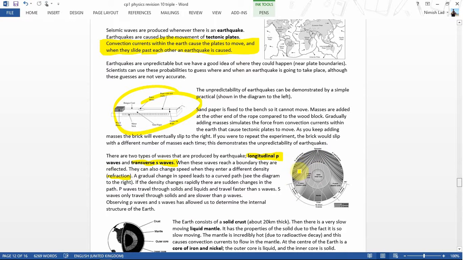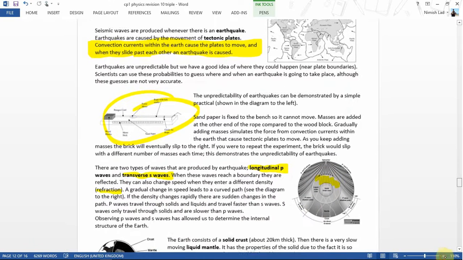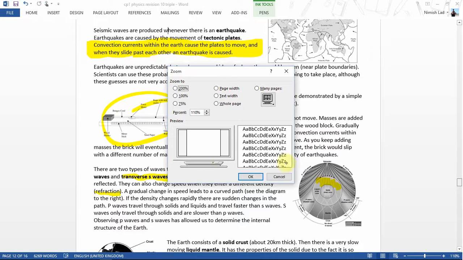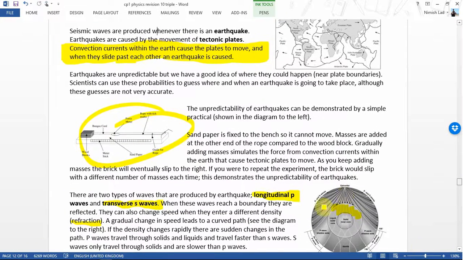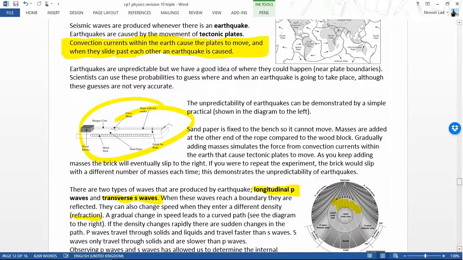Star knowledge: it tells us that there's a gradual change in density. Whenever there's a rapid change in density, they rapidly change direction. So you can see that over here. Rapid change in density over there. Let me zoom in on that. Okay, so you can see that there's a rapid change in direction over here. You can see them changing direction quite quickly.